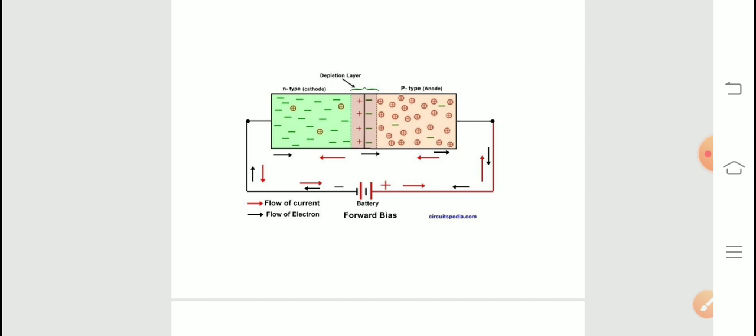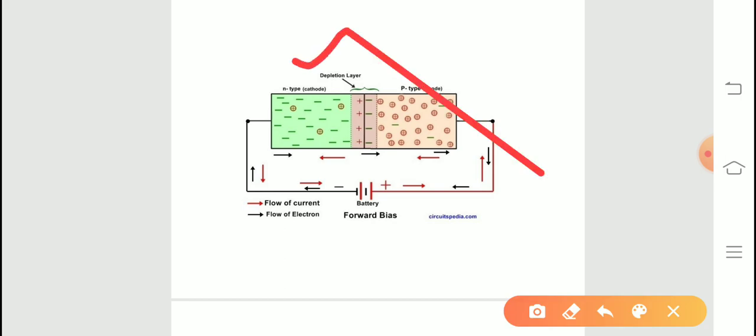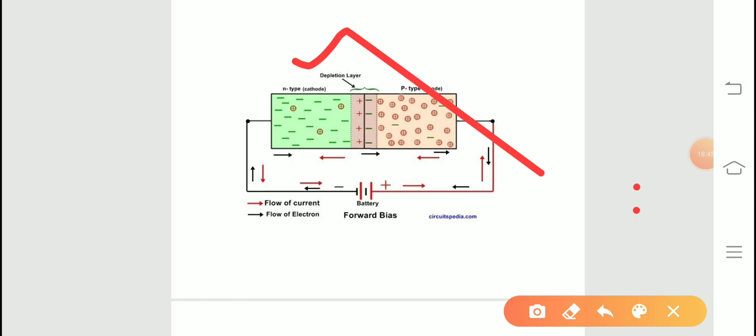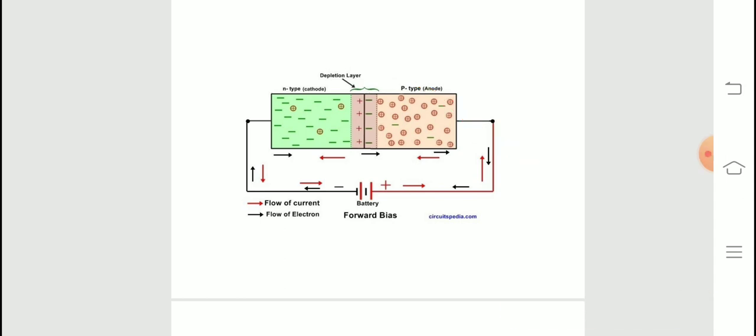You take a p-type semiconductor and n-type semiconductor, and you join together.